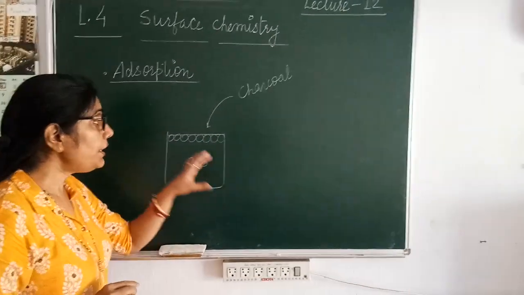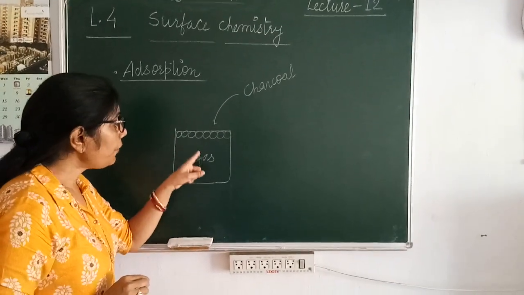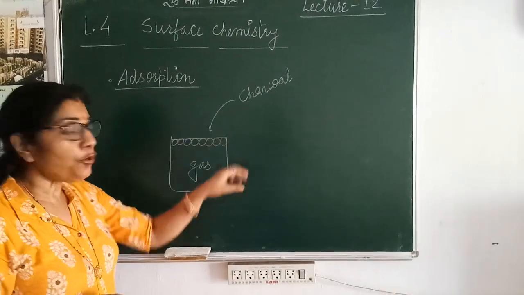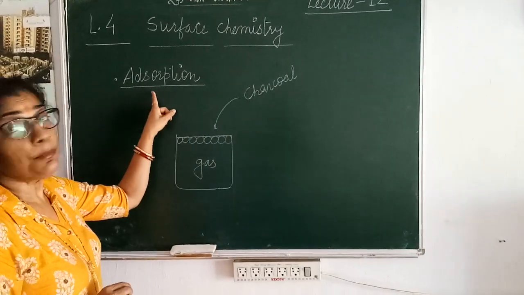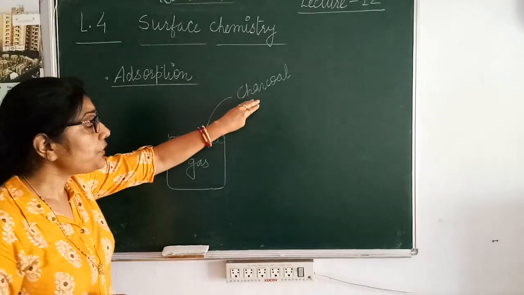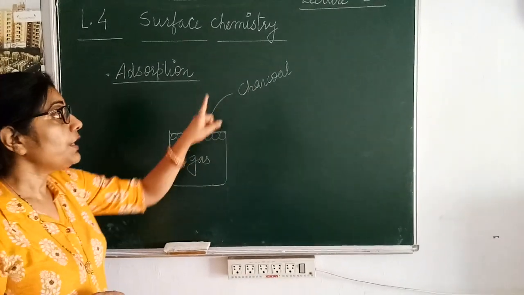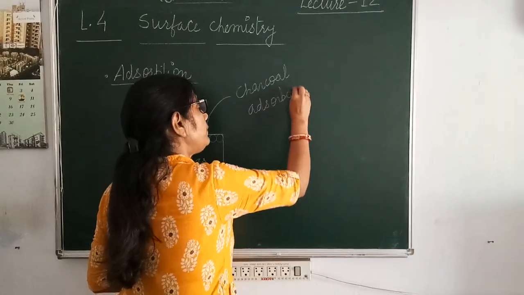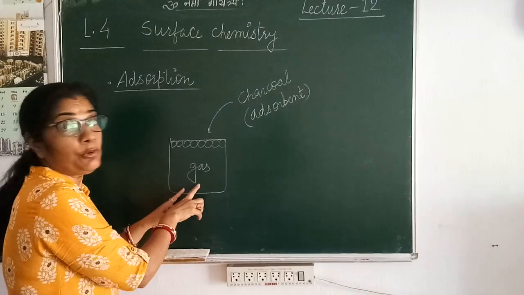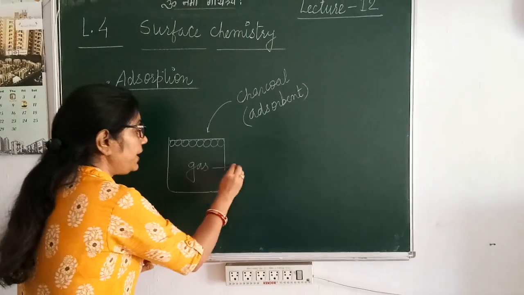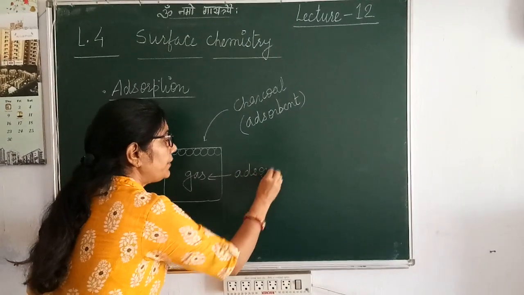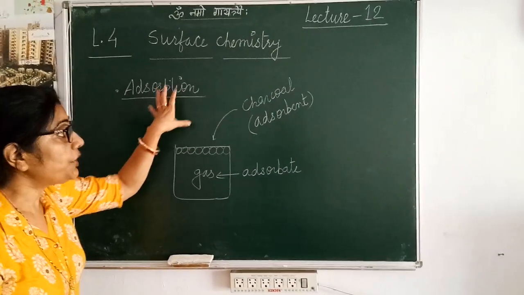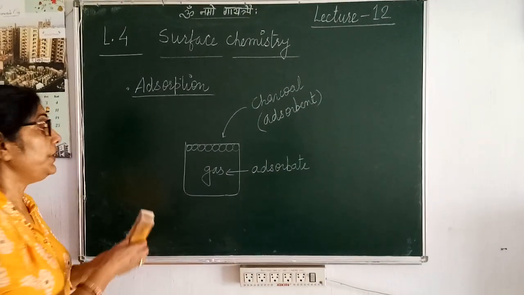So the phenomenon by which the concentration of these gaseous molecules increases at the surface, or they are accumulated at the surface, is nothing but adsorption. And the species which adsorbs these gases is known as adsorbent, and the gaseous molecules which are adsorbed at the surface are nothing but adsorbate. So this is what adsorption, adsorbent and adsorbate is.